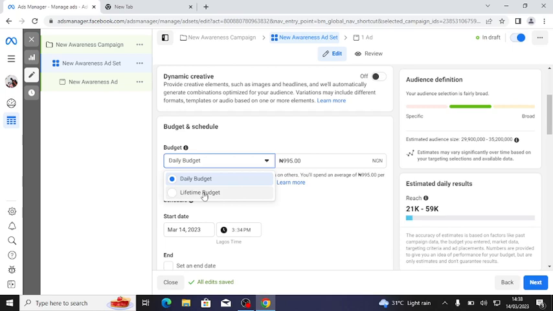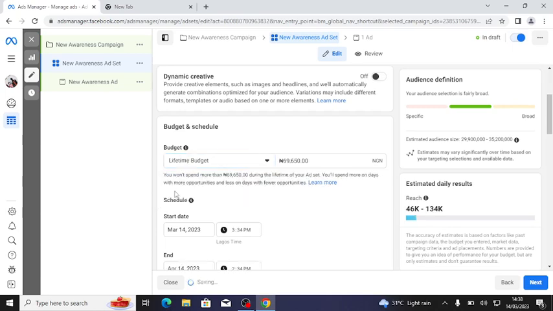What about lifetime budget? Lifetime budget is the total amount of money you want to spend on a particular ad. For example, if you set it to 50k, you won't spend more than 50k on that particular ad.